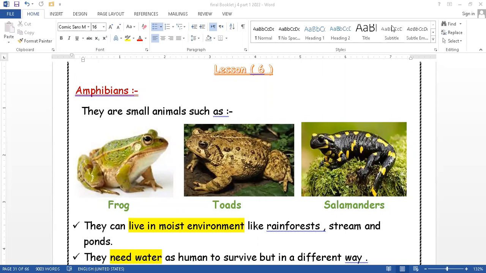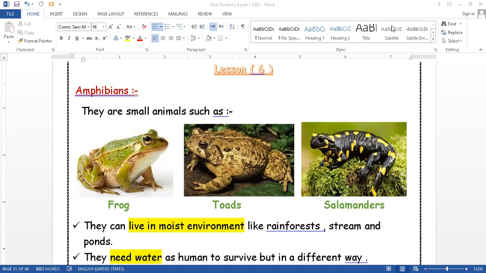Let's start with lesson 6, which is talking about amphibians. At the first, what is meant by amphibians? Amphibians are small animals such as frogs, toads, salamanders, and so on. But amphibians have the ability to live in the moist environment and the dry environment. They can live in both of these environments at the same time.